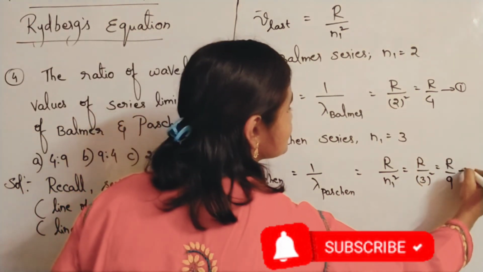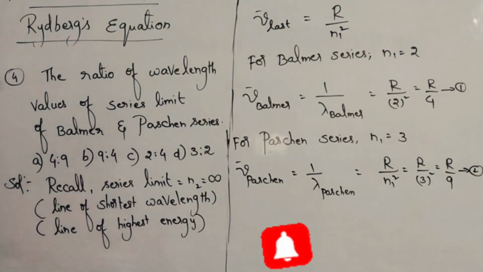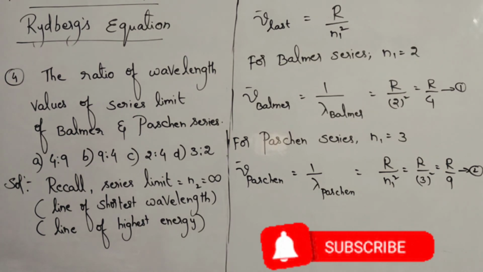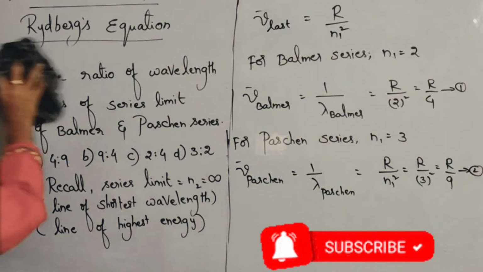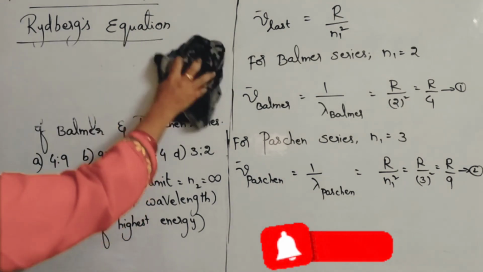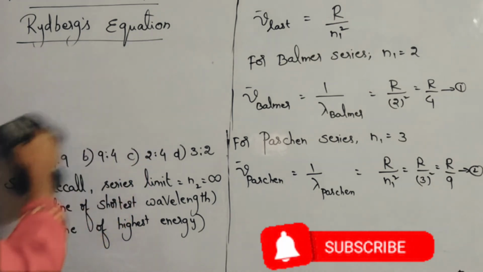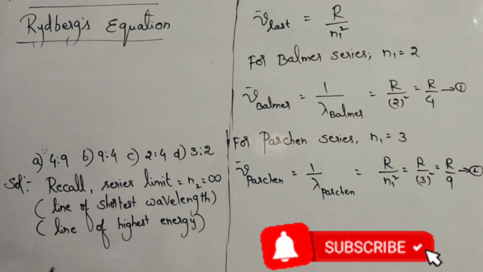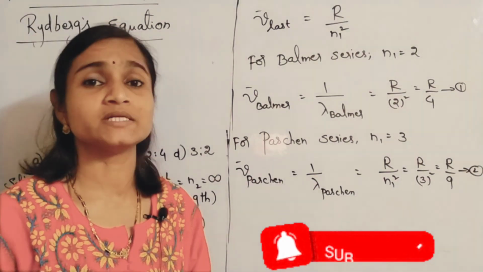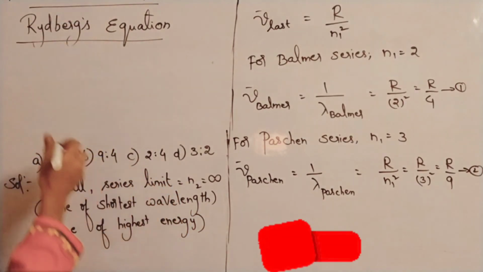Let us take this as the second equation. Now divide. 1 by lambda Balmer is R by 4, but only lambda you want. He is asking for the ratio of wavelengths, not the ratio of wave numbers. Please remember.